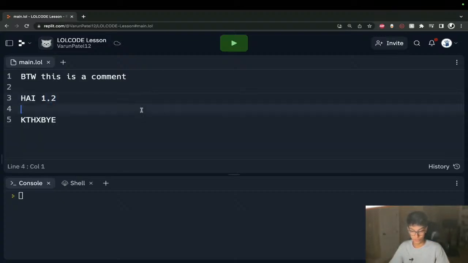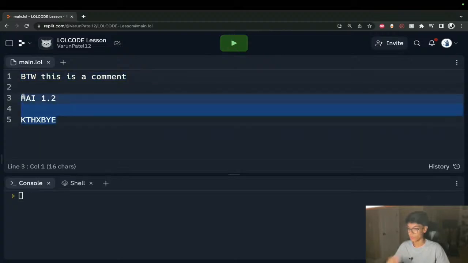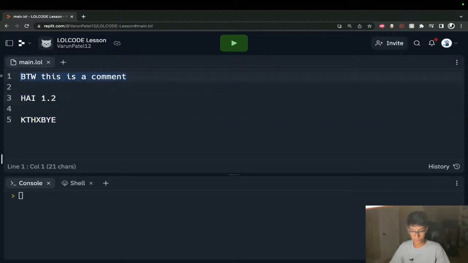So if I run this now, again, no errors. So our comment is not throwing an error. We have the general body structure of our LOLCODE program, so we know everything is working. As we're working, let me leave some comments on what everything does.